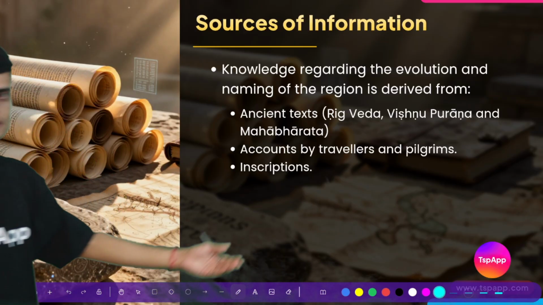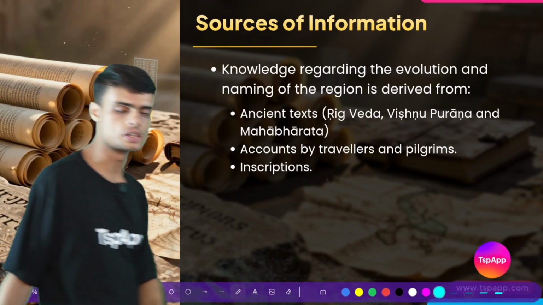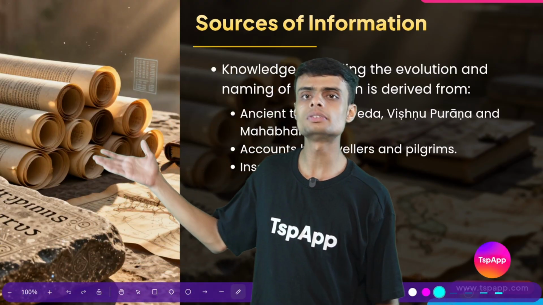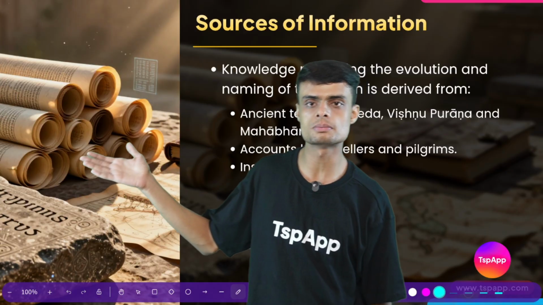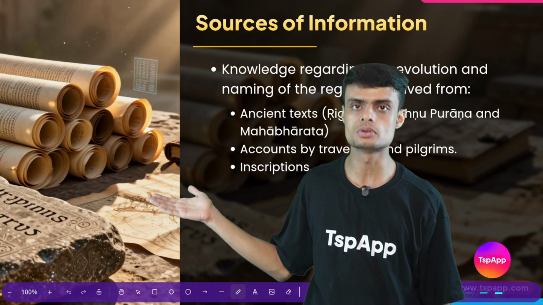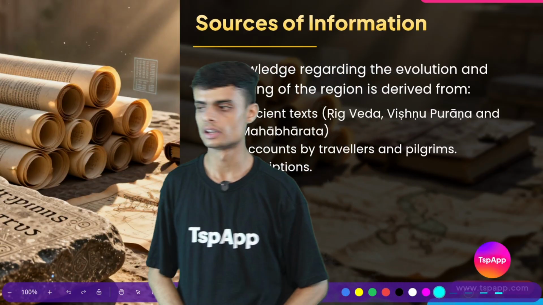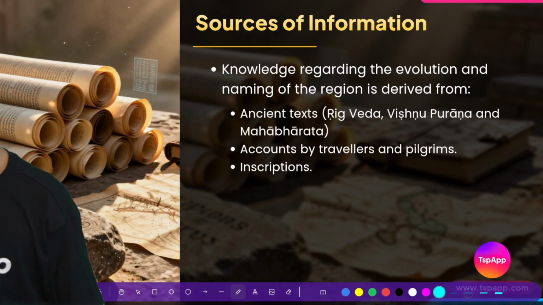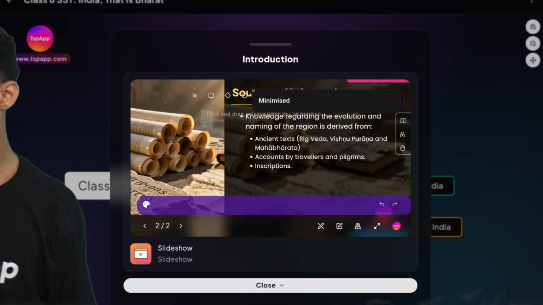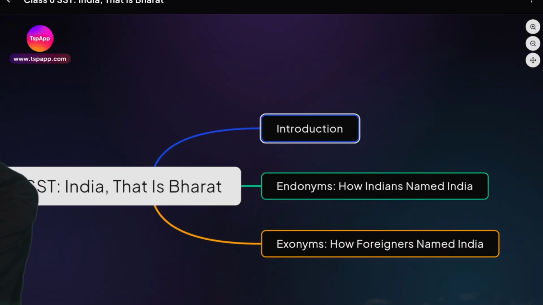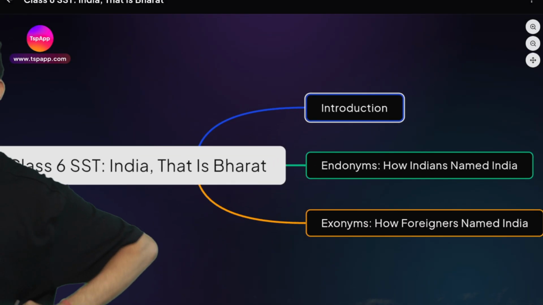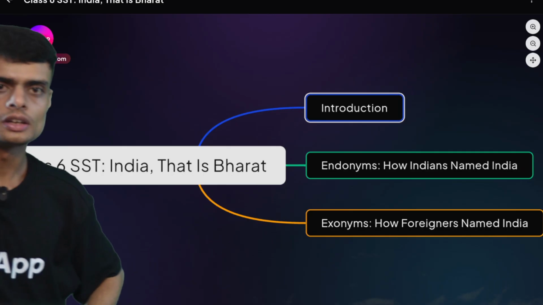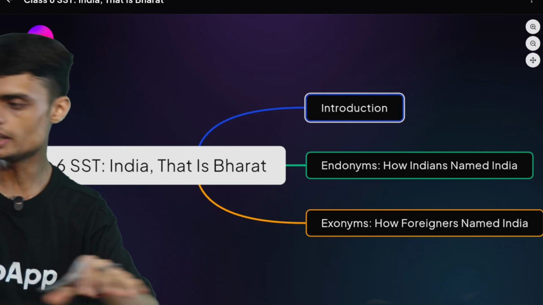Another source is inscriptions. Inscriptions are, you can see in the picture, these type of papers, rolls, manuscripts, books, old books. These are called inscriptions. So this is how we are going to study this chapter. We'll start with the first set of names that we call endonyms. What are endonyms? How Indians named India.